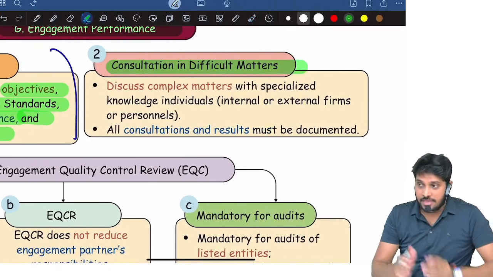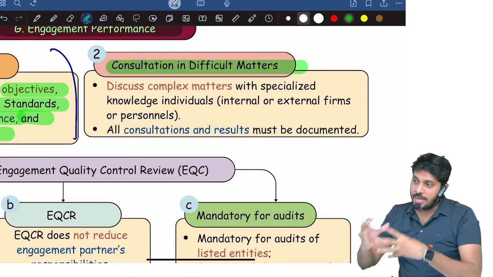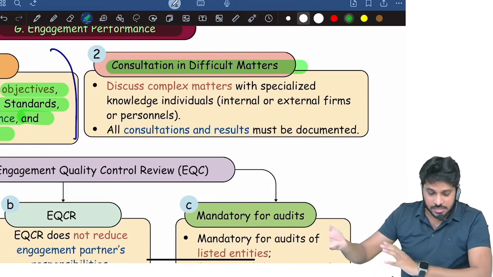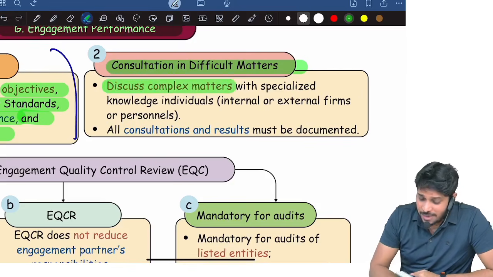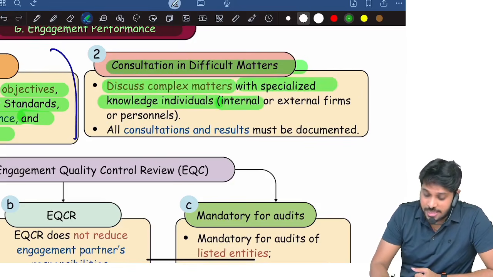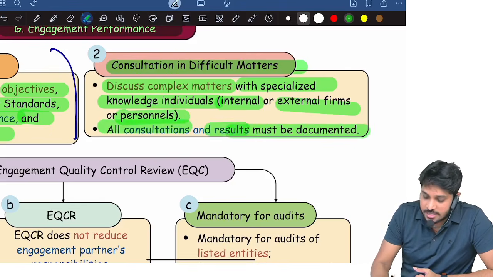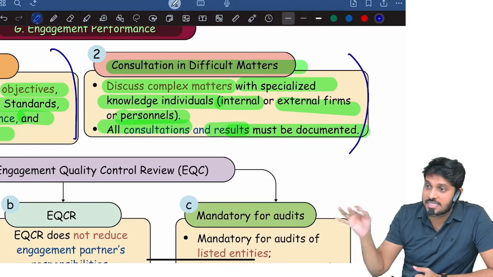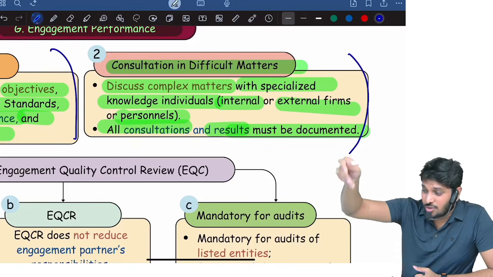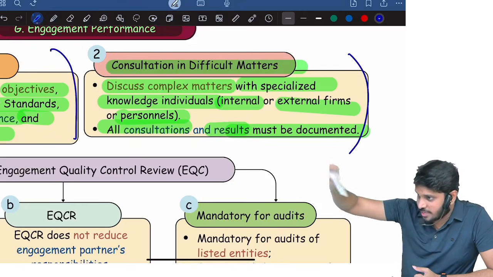Further, remember, in the firm, whenever the work is going on, there must be a culture where consultation takes place. So discuss complex matters with specialized knowledge individuals. There may be internal people or external people, yes or no. All consultations and results must be documented. Proper consultation must take place on complex matters. That's what the wordings will be there actually.